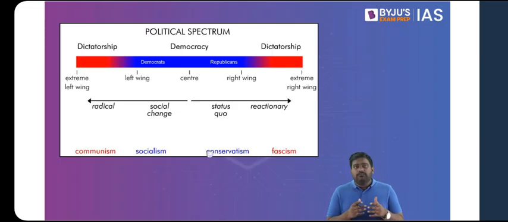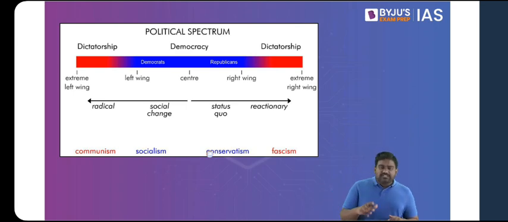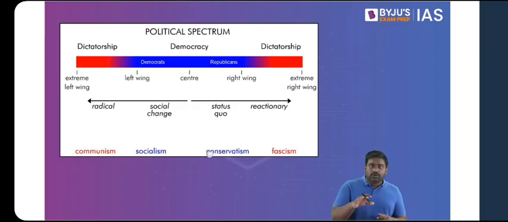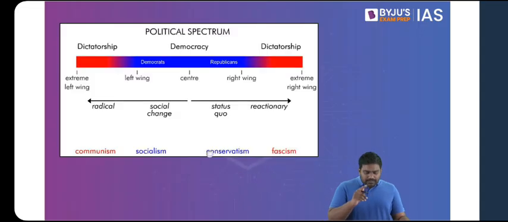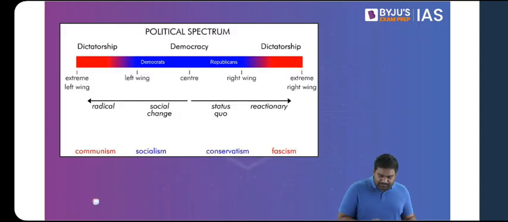This will help you understand better with regard to left-wing extremism and right-wing extremism. Is that clear? So we'll spend a few minutes on political ideologies, and immediately after that, I'll start with the first chapter. All right? So the last concept, the political spectrum.